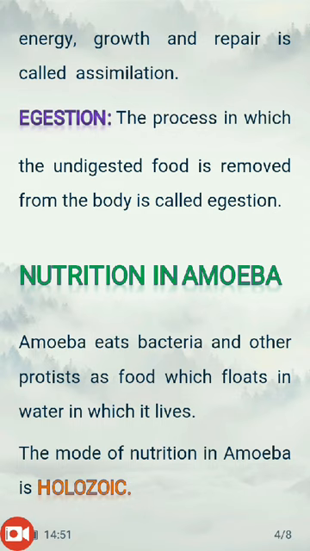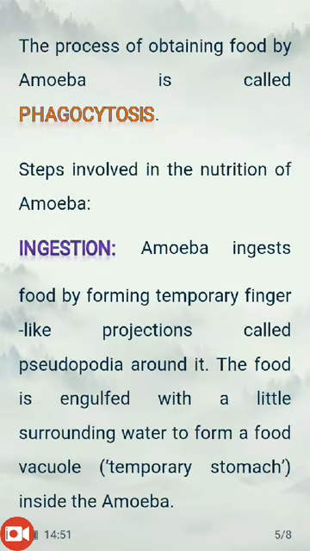So amoeba shows holozoic mode of nutrition. It basically feeds on small bacteria and other small protists in the water. Now the process of obtaining food by amoeba is called phagocytosis. You have learned in detail in class 9th how phagocytosis operates. What is phagocytosis? The taking in of food by plasma membrane.